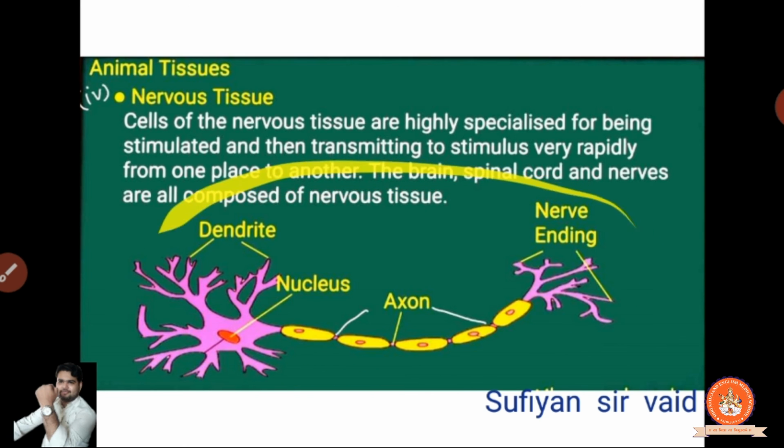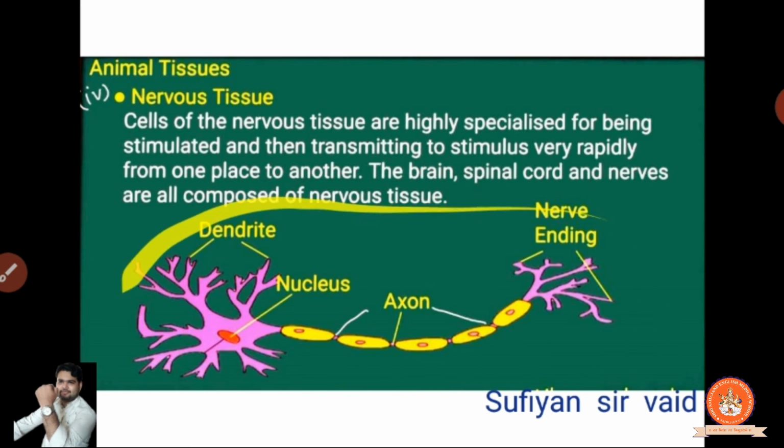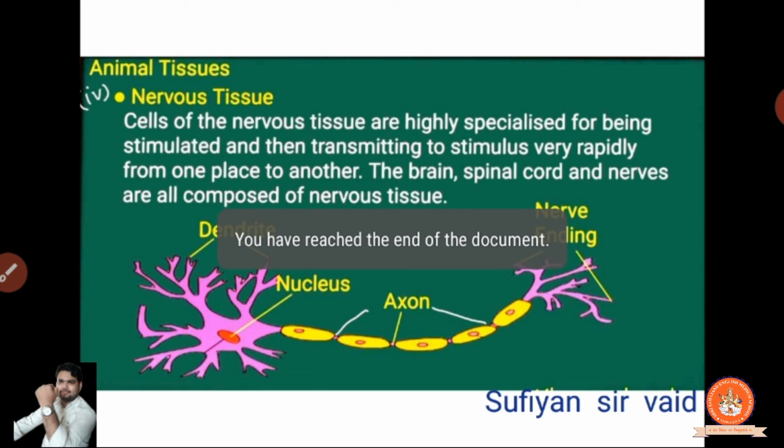In 10th standard, further details will come. Clear? So this portion is a dendrite. This is our nucleus, red colored. Then there is an axon. This is a joint. Clear? And the end portion is the nerve ending. Clear? With the nerve ending, our chapter is going to end.